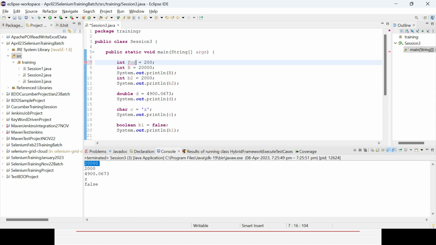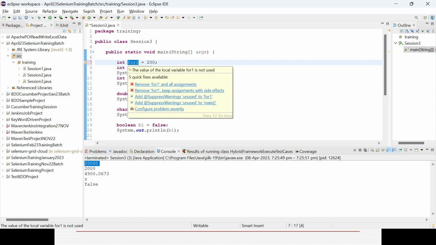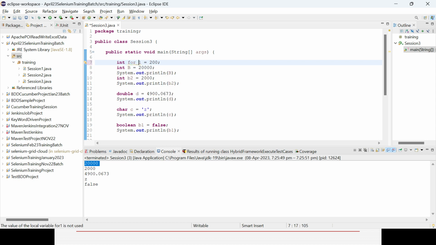What you can do is give some number, because that is not a reserved keyword. For is reserved, but for1 is not, or you can give an underscore as well. So you can use alphanumeric characters, and you can use the sign called underscore while declaring the variable. Okay.